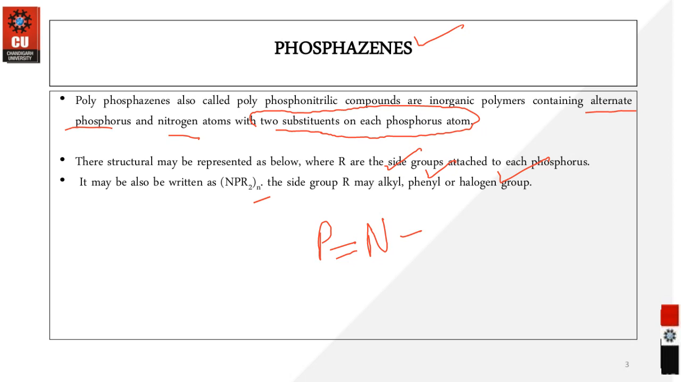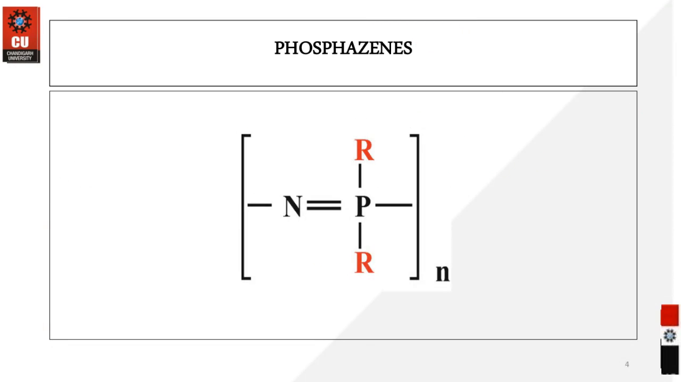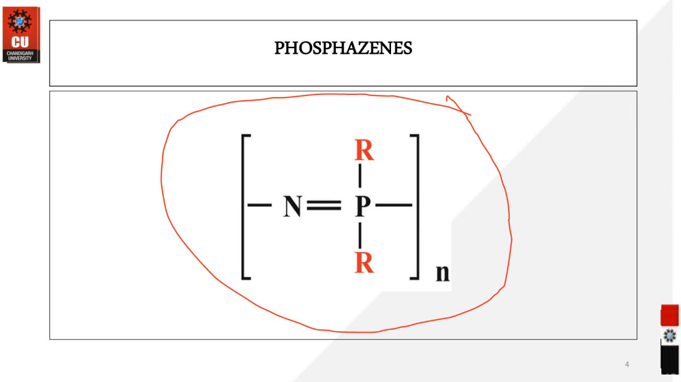Okay, so this can be done by substituting the main phosphazene group by certain substituent groups which may come as alkyl, phenyl, halogen, or some other group. Okay, so it has its own impact on the property of the phosphazenes. So this is the basic structure, and n may be of any number, which will determine the chain of that particular phosphazene.